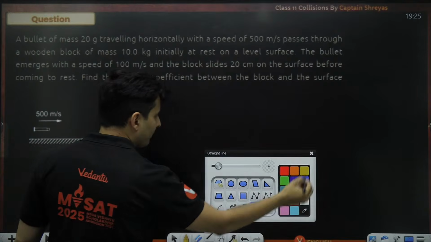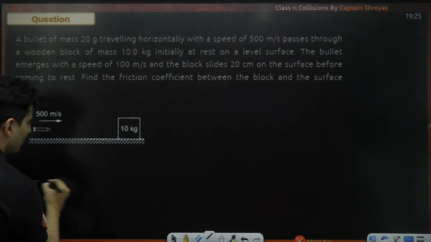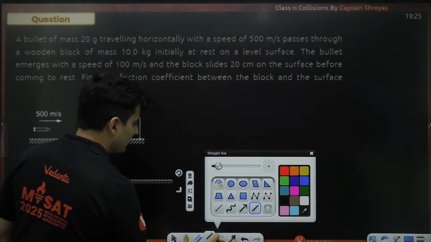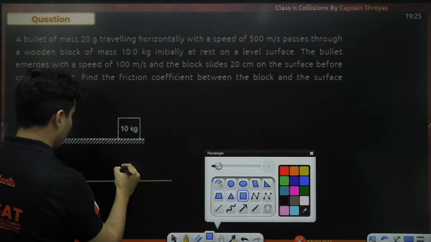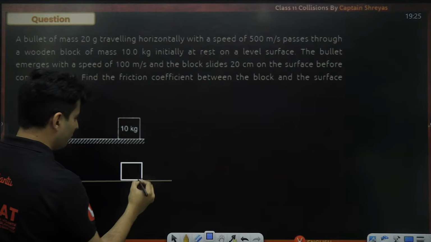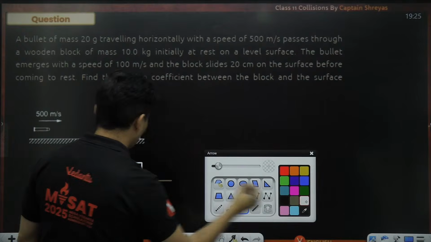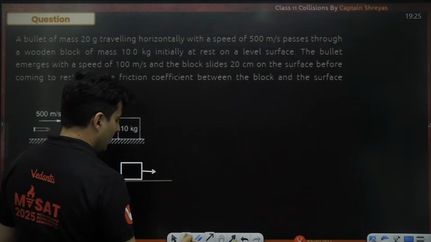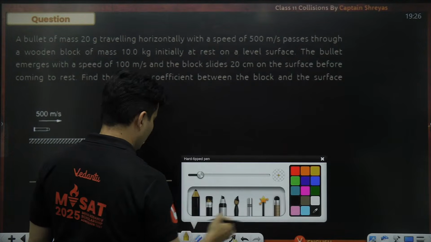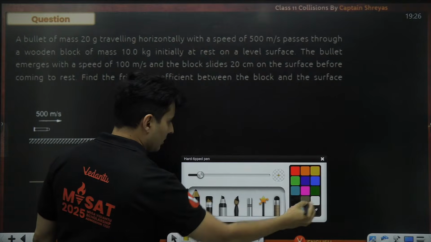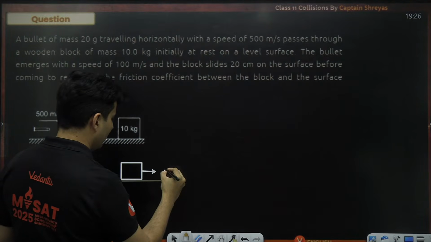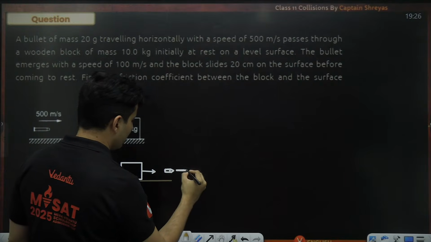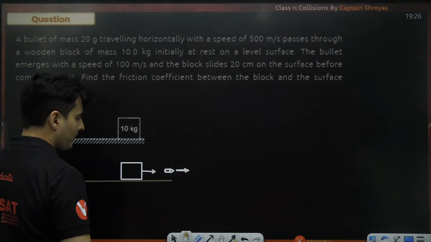Let's draw the diagram. This was initial. Afterwards, what will happen? This block will start to move. It will get some velocity over here. And this particular bullet is also coming out from here.